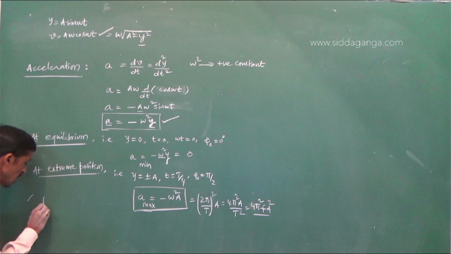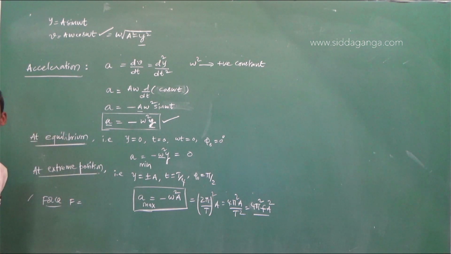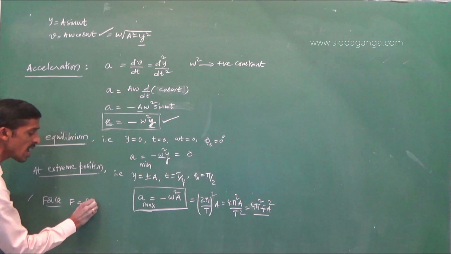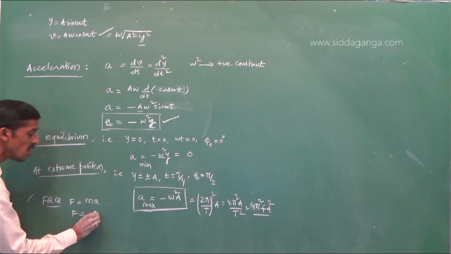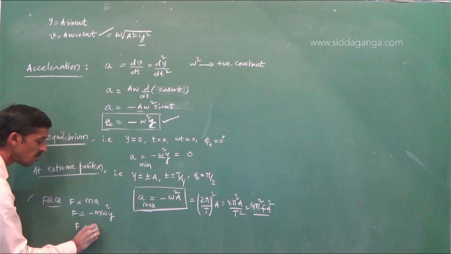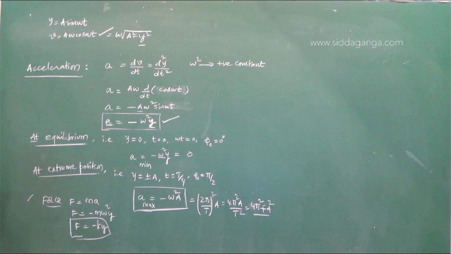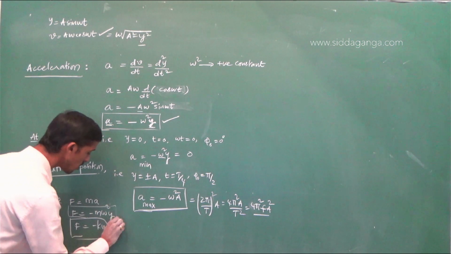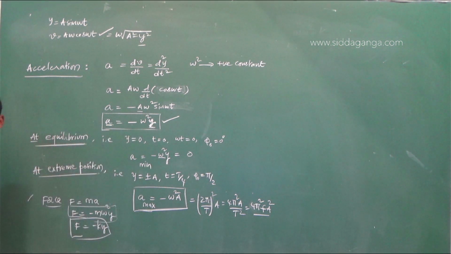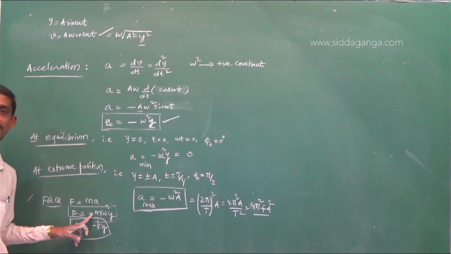Similarly, we can also write force. As force is equal to mass into acceleration, F is equal to ma. So F is equal to minus m omega square y. F is equal to minus ky. So the simple harmonic motion equation is satisfied. So where is the force maximum? Restoring force, quite similar to acceleration. Restoring force acting on the particle is maximum when it is at the extreme position.